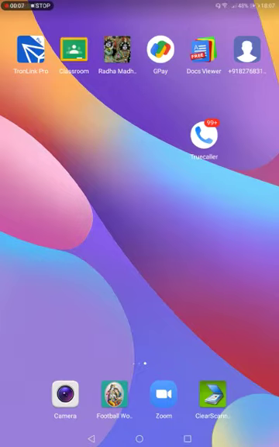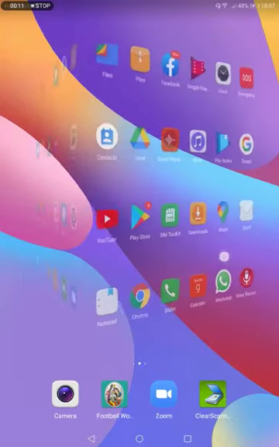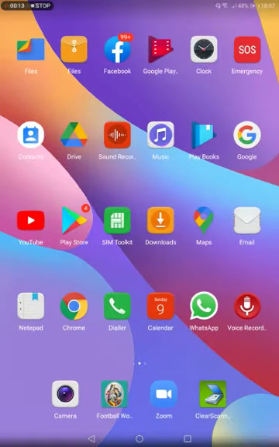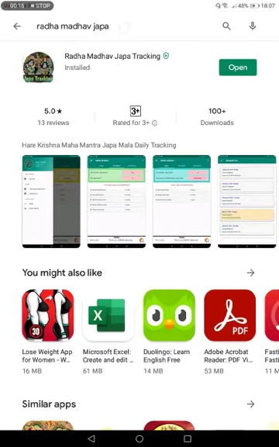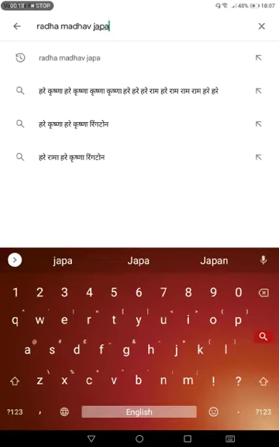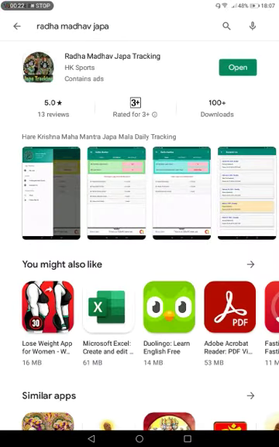Today we will talk about a very spiritual app, that is Radha Madhav. You will go to the Play Store and search for Radha Madhav Japa, and install it. After you have installed it, open it. I have already installed it, so now I will open it.